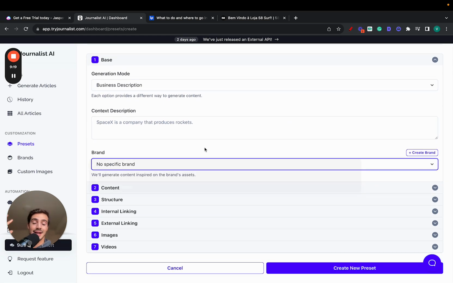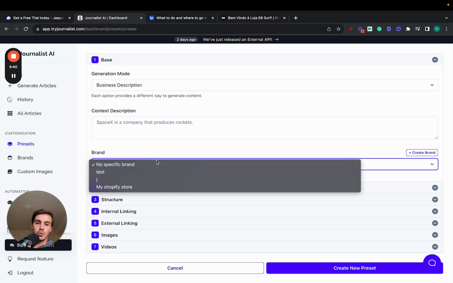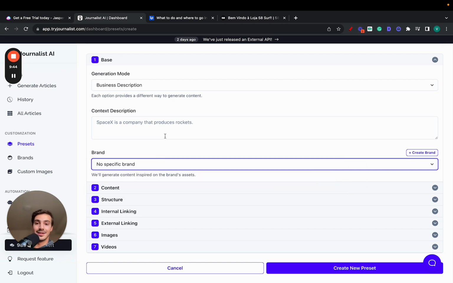So again, like I said before, you can connect Journalist to your brand, to your assets, and Journalist will know as much as you, as the founder of your brand or the owner or the operator, it will know as much as you do. So it will produce content as if it were you writing the content, right? Because then it knows everything that is to know about your brand, because it is connected with all your brand's assets. So super powerful here to select a brand if you want the content to be brand tailored.